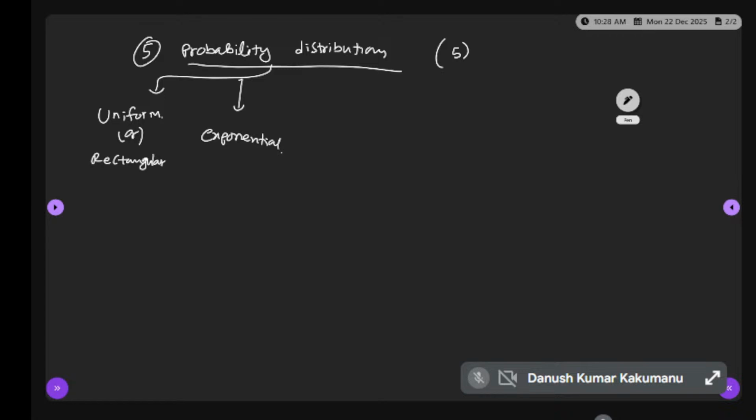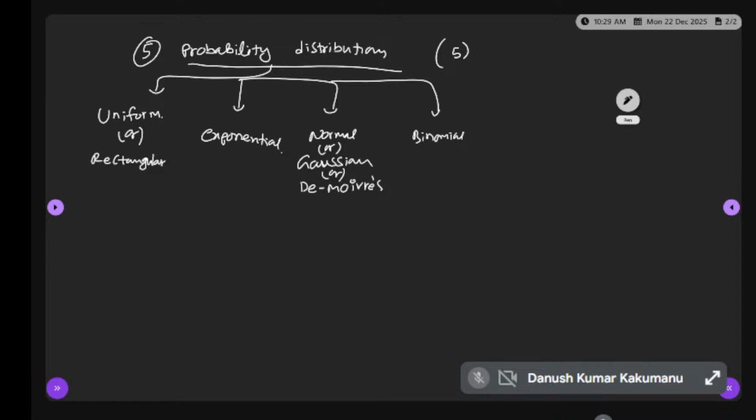Third one is the normal distribution. Another name of the normal is Gaussian, and another name is the de Moivre distribution. Coming to the next one, the binomial distribution.